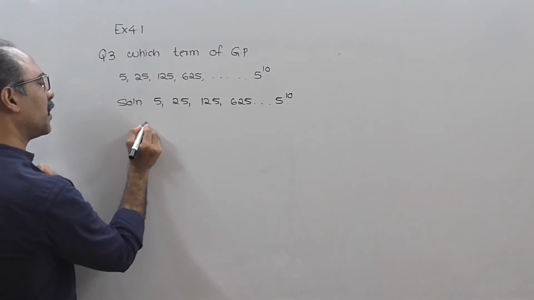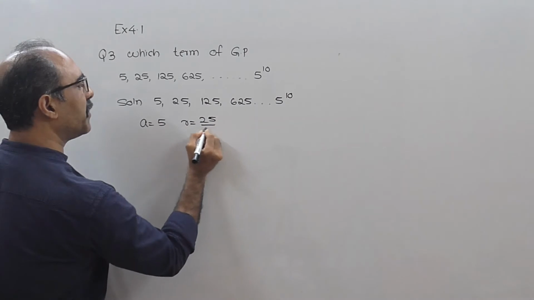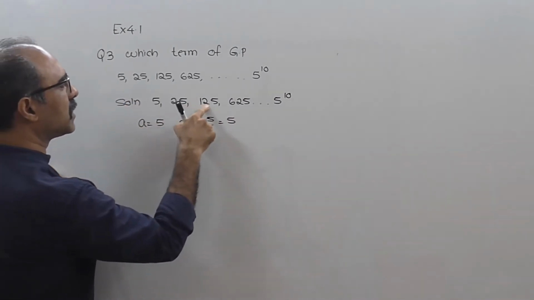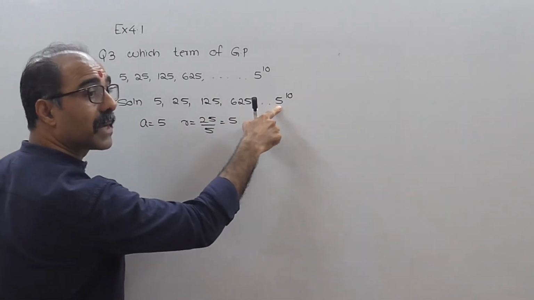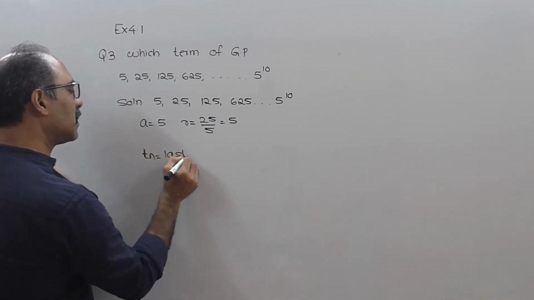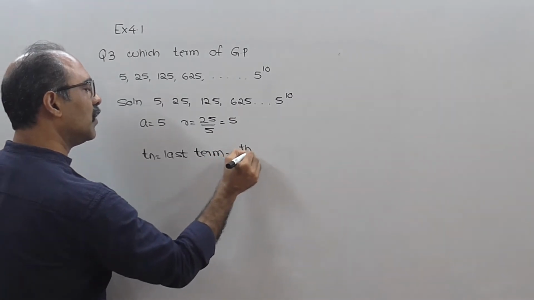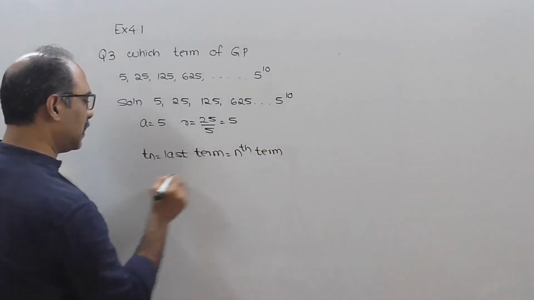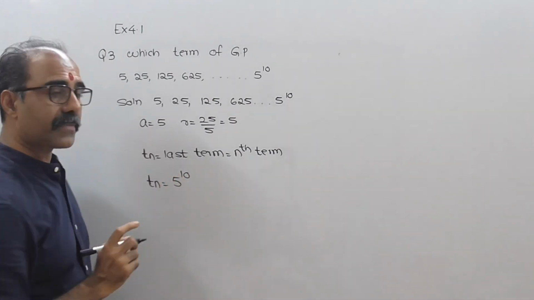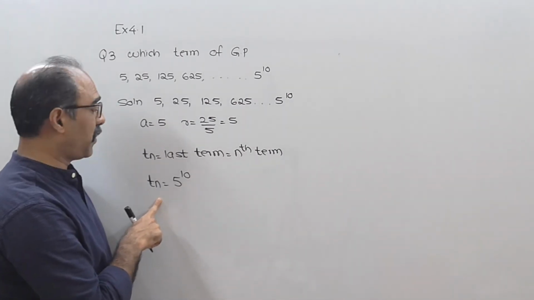Okay. So A is the first term, which is 5. R equal to common ratio 25/5. That is also equal to 5. This is the first term, second term, third term, fourth term, fifth term. Which term is this one? Last term. Last term means Tn, the nth term, that is the last term. So I have Tn equal to 5 raised to 10. Now with this information, we have to find the value for n.